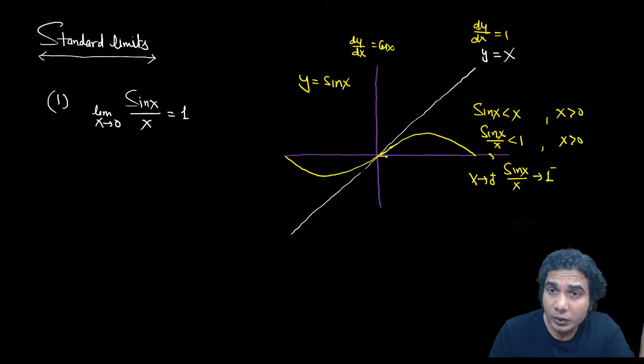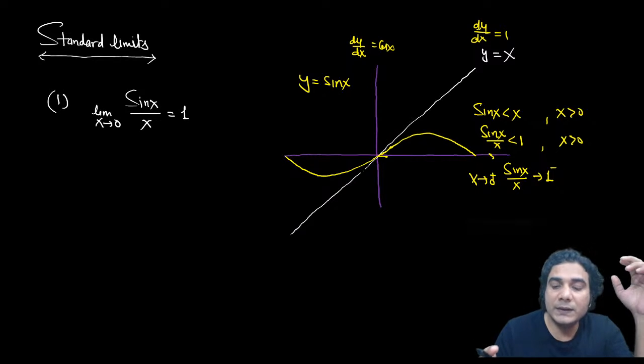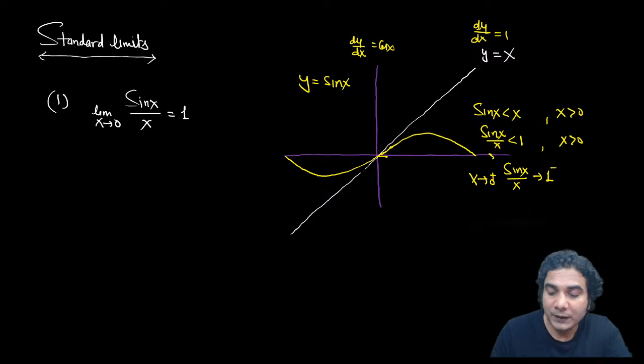And why do we want to know this? Because in some cases you will have to take the greatest integer function or fractional part function of sin x upon x before calculating the limit. So in those cases, this will be an important portion. I'll tell you those points through questions.